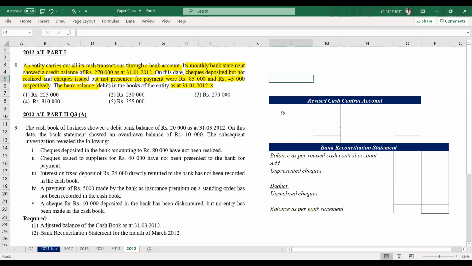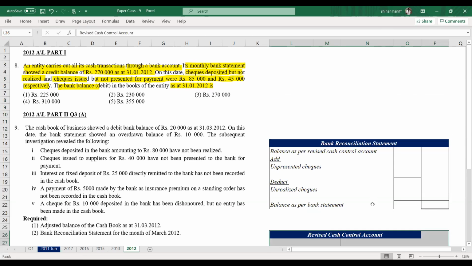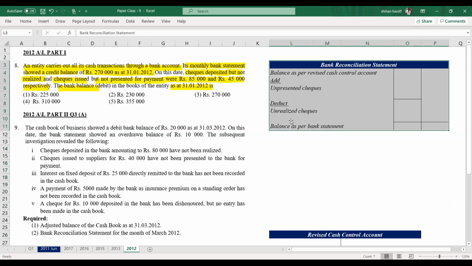Right, so how do you calculate this? We can draw a bank reconciliation statement. Balance as per bank statement is 270,000. It's a credit balance, means it's a favorable balance, positive balance, right?